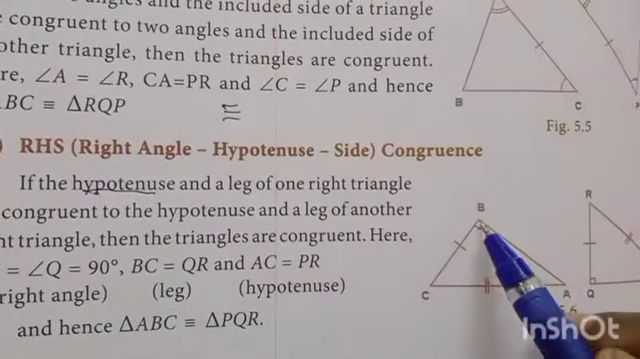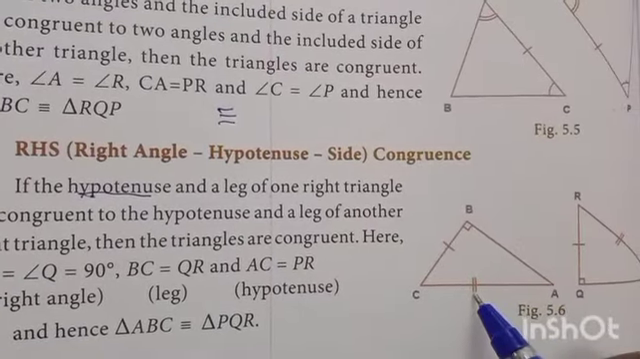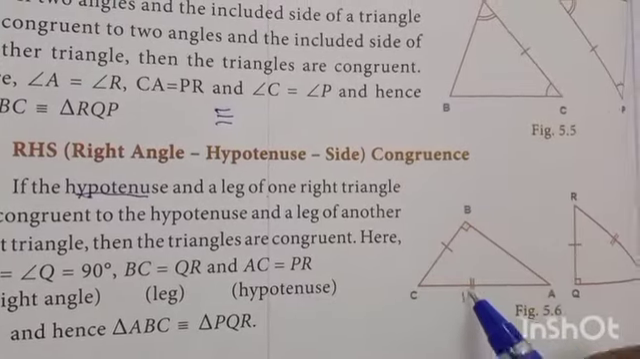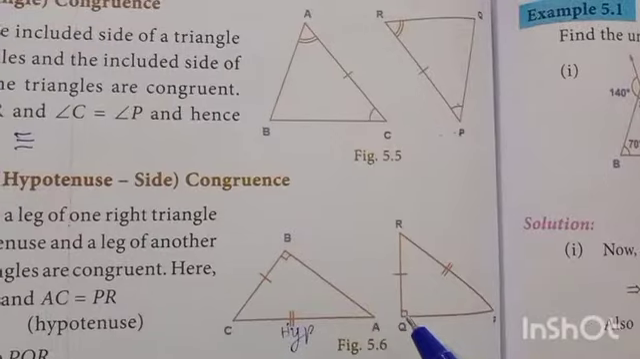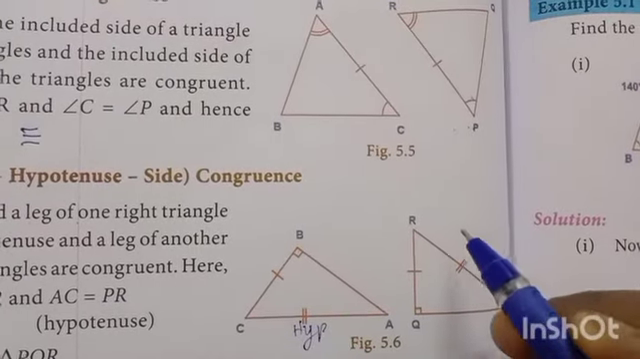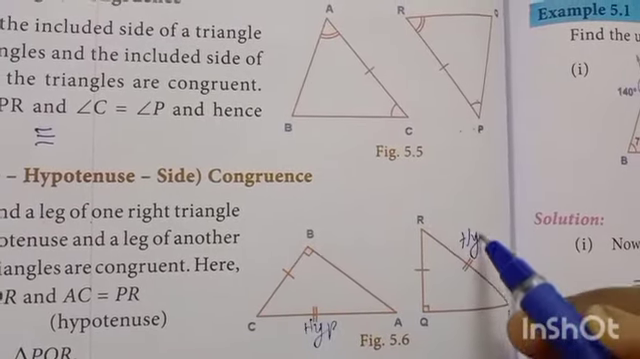First you have to know about the hypotenuse. The side opposite the 90-degree angle is called the hypotenuse. Here, this is the 90-degree angle, and the side opposite this 90-degree angle is called the hypotenuse.